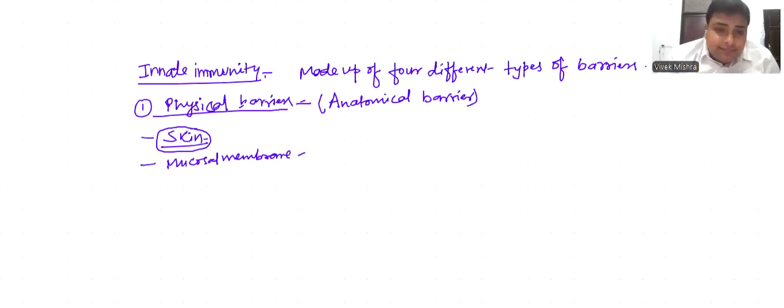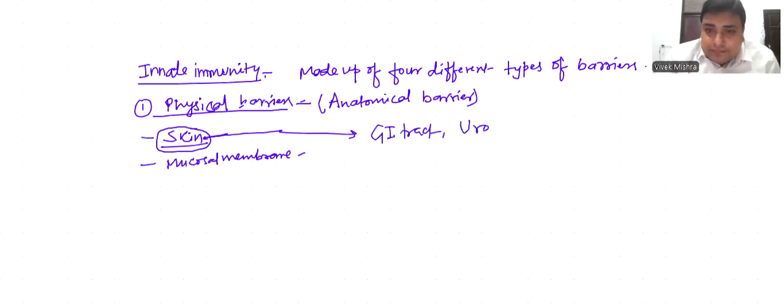These are where skin is not present: the gastrointestinal tract, urogenital tract, and respiratory tract.